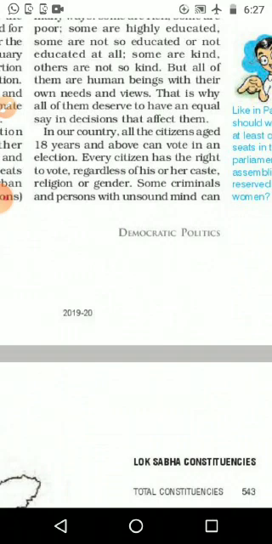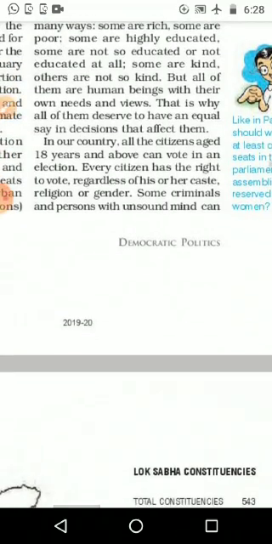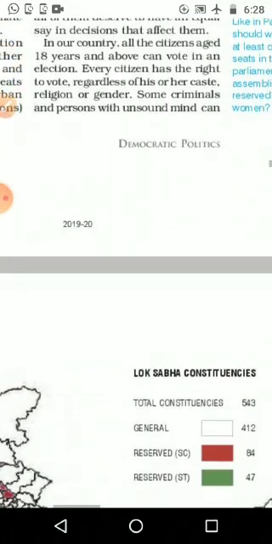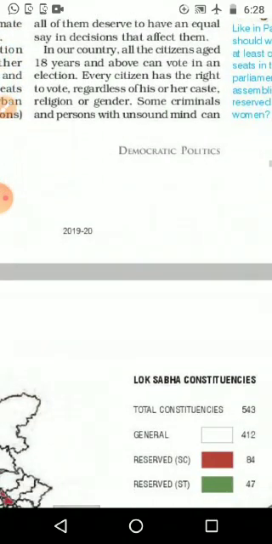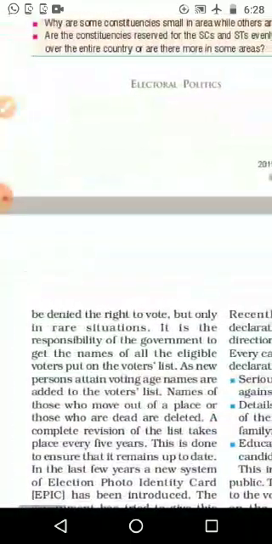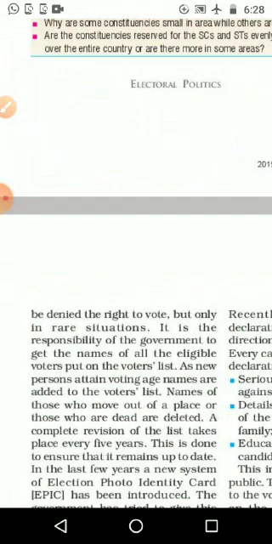In our country, all citizens aged 18 years and above can vote in the election. Please underline: every citizen has the right to vote regardless of his or her caste, religion, or gender. Some criminals and persons with unsound mind can be denied the right to vote, but only in rare situations.